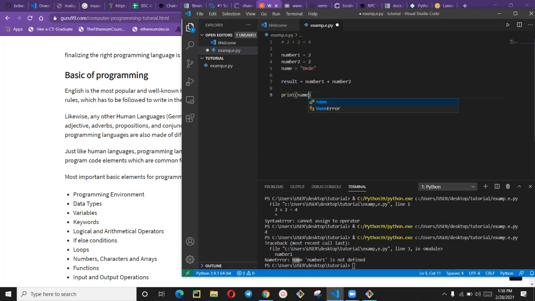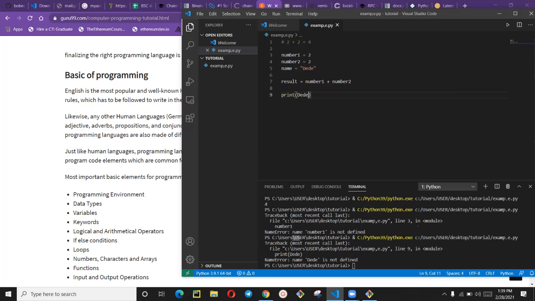But you know that if we try to print dede, let's say we want to print dede, you will see what it will tell us now. Can you see, it says name dede is not defined. So Python does not understand this instruction that we are giving it. That means we are not programming it correctly. We are giving it a different meaning that it doesn't understand, because there is dede here and this is dede, so it doesn't understand.